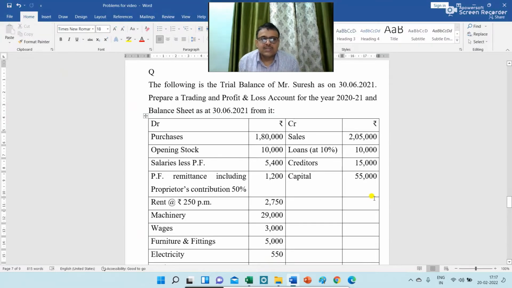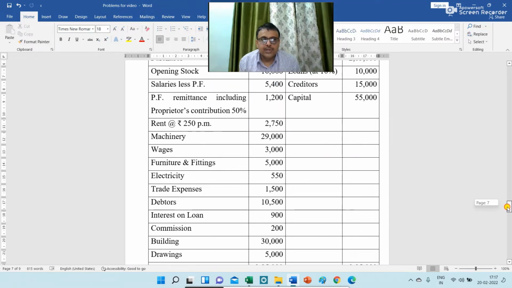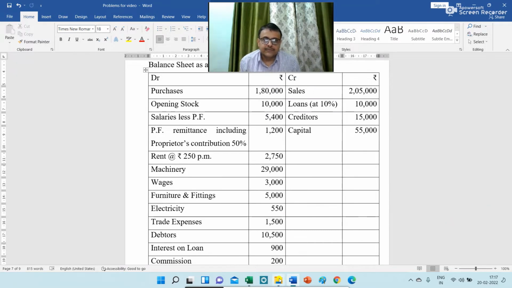The next adjustment entry is: there is a loan of rupees 10,000 and interest payable at 10% per annum, but interest paid on loan is rupees 900. So there is an outstanding interest on loan of rupees 1,000.